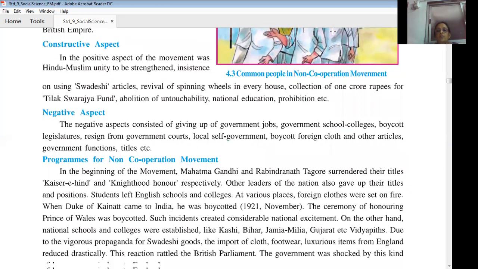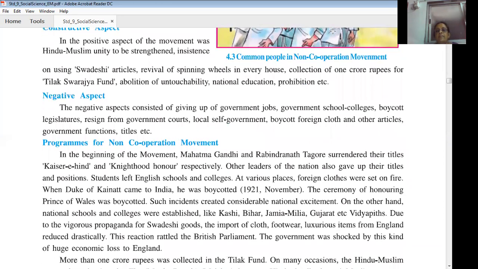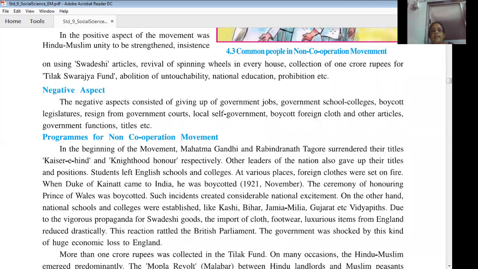In the beginning of the movement, Mahatma Gandhi and Rabindranath Tagore surrendered their title Kaisar-Hind and knighthood honor respectively. The British government had given the title of Kaisar-Hind to Gandhiji, and after Rabindranath Tagore got a Nobel Prize in Literature, he was given the title knighthood honor. So they surrendered, gave back these titles to the British government.